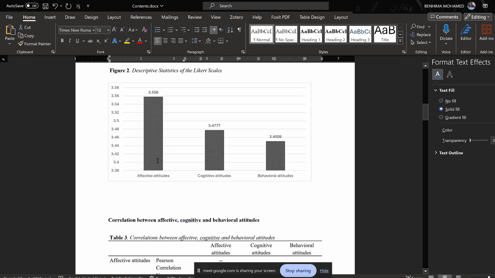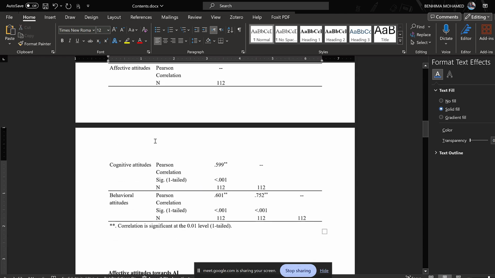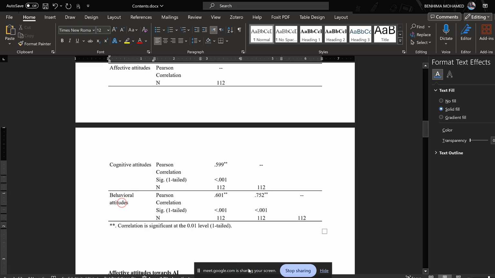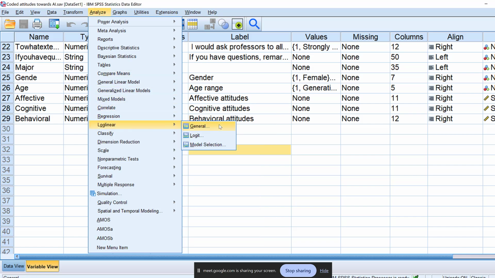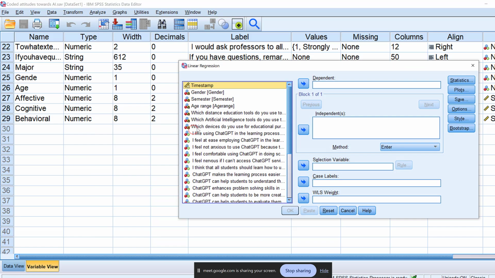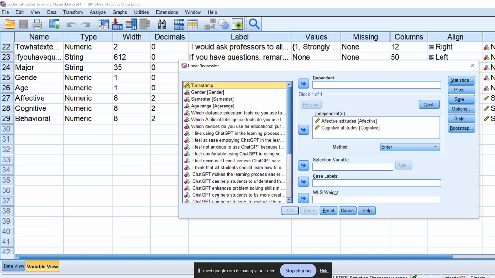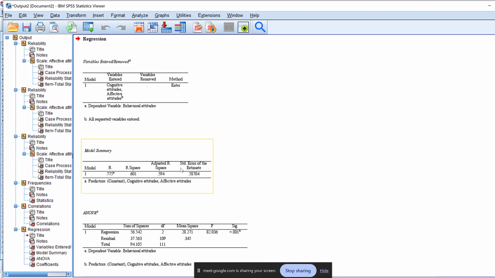Anyways, we are almost done. We need to have another test, which is regression. We will regress affective attitudes and cognitive attitudes on behavioral attitudes. So let me just do regression. So analyze, then regression. Regression is used for the impact. So we'll regress affective, cognitive. These are the predictors. So they will predict what? They will predict the behavioral outcome, this one. So click OK, and here are the results.